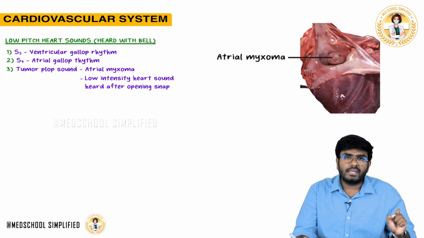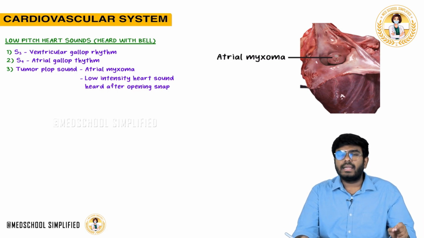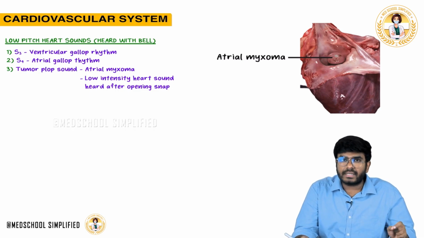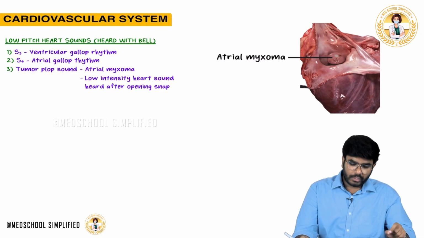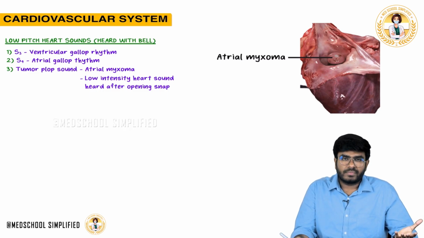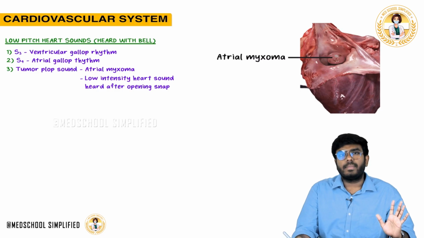What is atrial myxoma? Atrial myxoma is a tumor. It's not a cancer. It's a tumor which is seen in the left atrium. It's a pedunculated tumor which is originating from the interatrial septum. If you want to remember one more point, usually atrial myxomas are associated with tuberous sclerosis. There is a disease called tuberous sclerosis. Those persons will develop these atrial myxomas.